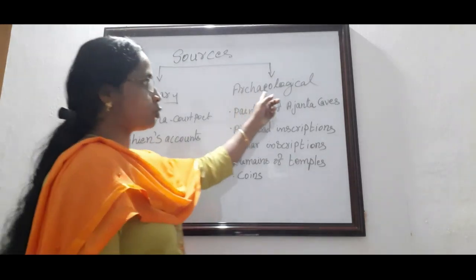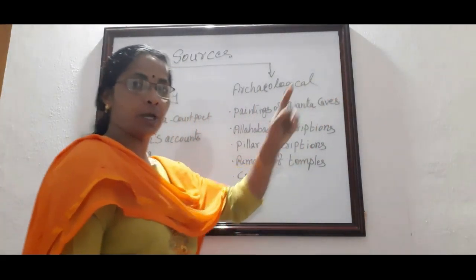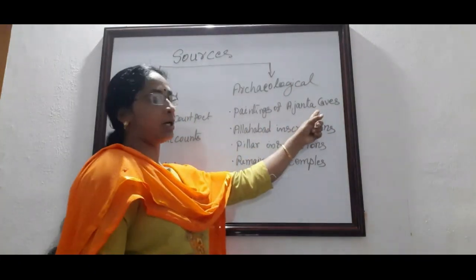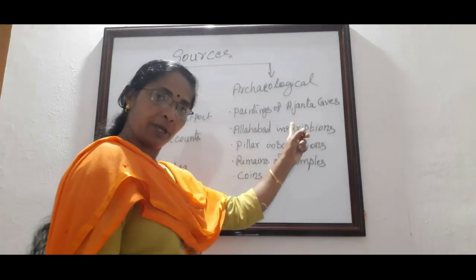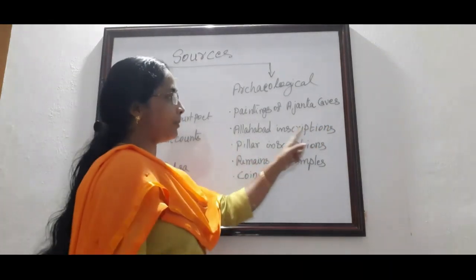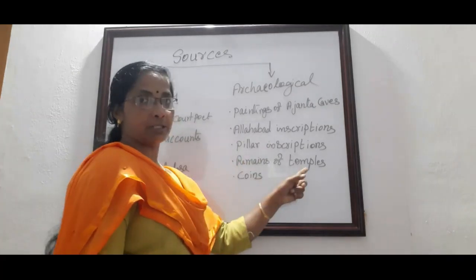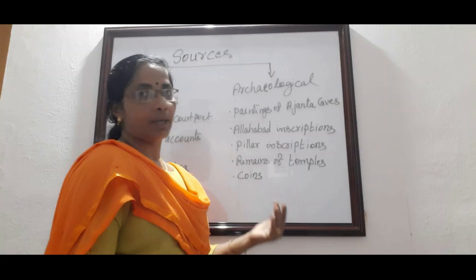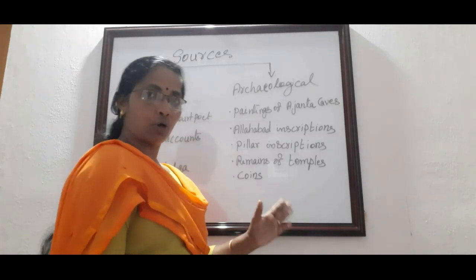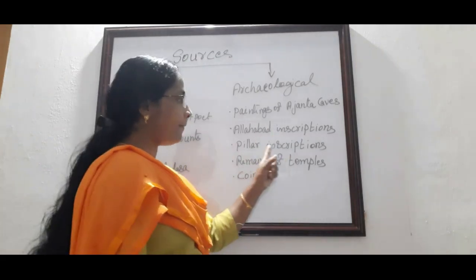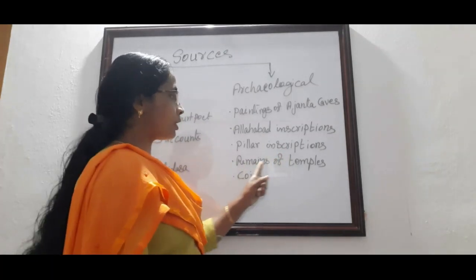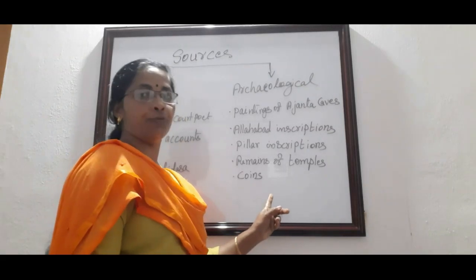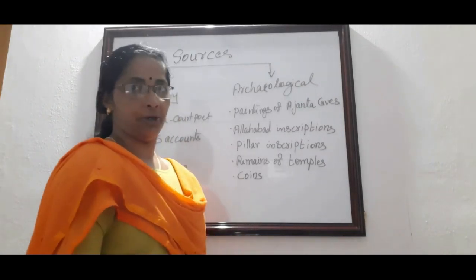The next, archaeological sources. Which are the main archaeological sources we are using to know more details about the Gupta period? First one is the paintings of the Ajanta caves. Then Allahabad pillar inscriptions, other pillar inscriptions at Mehrauli. Then the Deogarh Vishnu temple and the Bhitargaon temple. These are all we are using to learn more details about the Gupta period. The next one, remains of the temples. And last one, different types of coins we got from that period.